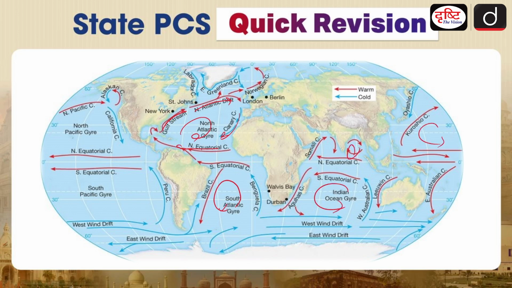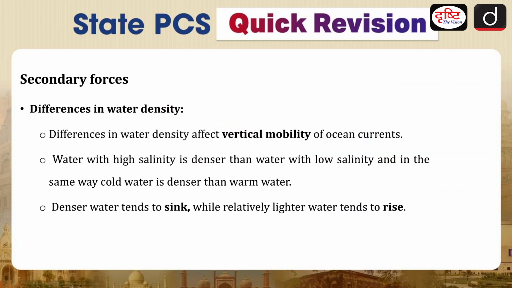Okay, now moving to the next part, that is basically secondary forces. Secondary forces are the ones which are, you can say, influencing the intensity over here. Difference in the water density. Now if dense water is there, that will have the tendency to sink. Dense means heavy. Okay, and if something is heavy, it will sink.